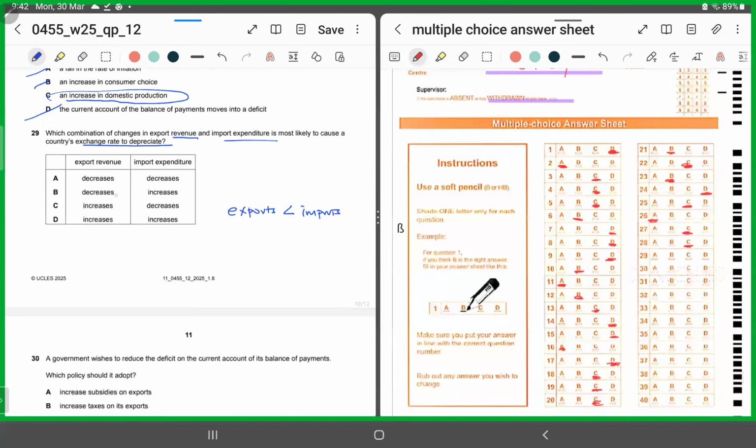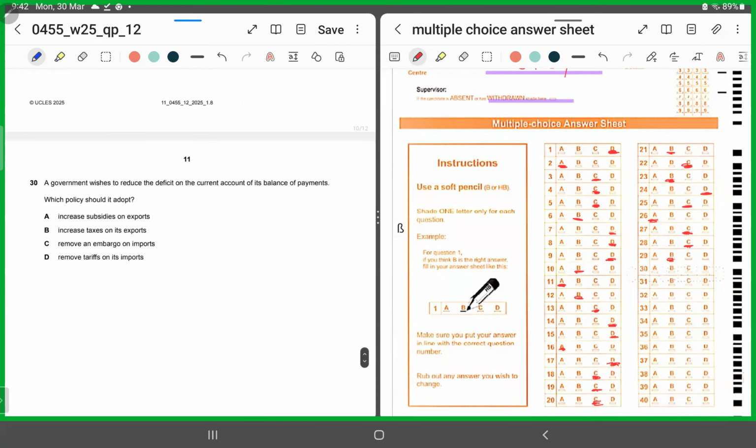Last MCQ, 30. A government wishes to reduce the deficit on its BOP. Which policy should it adopt? Increase subsidies on exports, increase taxes on its exports, remove an embargo, remove tariffs. If it removes tariffs, if it removes the embargo, the situation is going to get worse because it would cause more imports.